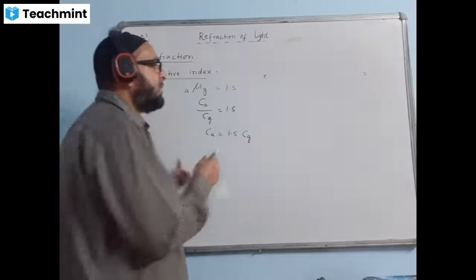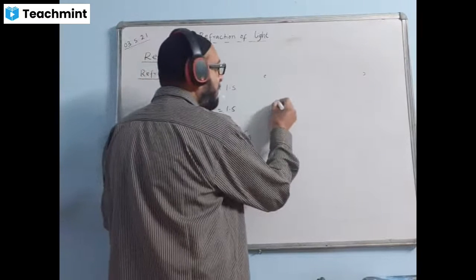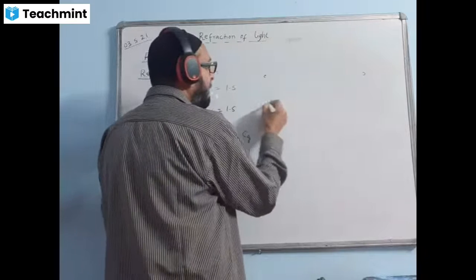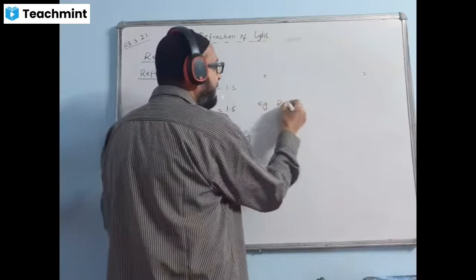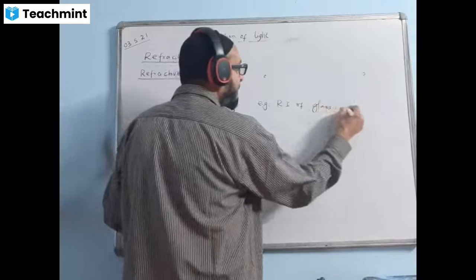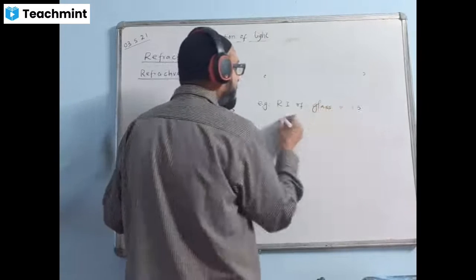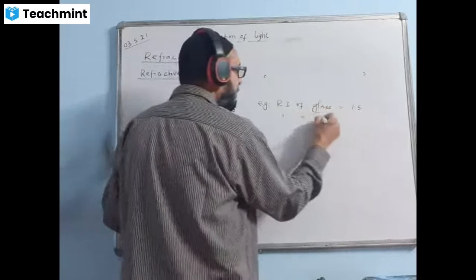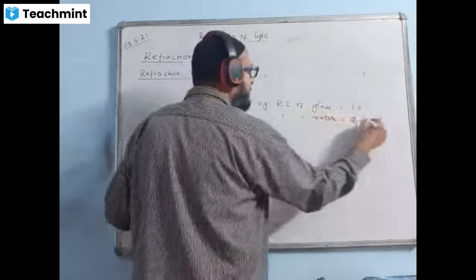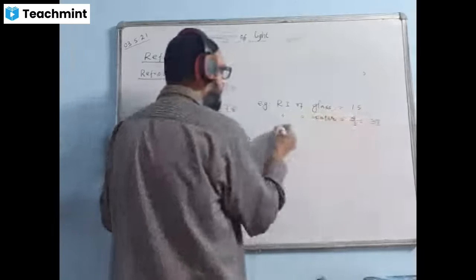Okay, now just write down this one. I just say refractive index, that is the absolute one. For example, the refractive index of glass is 1.5. Refractive index of water is 4/3, and the value which is coming 1.33.